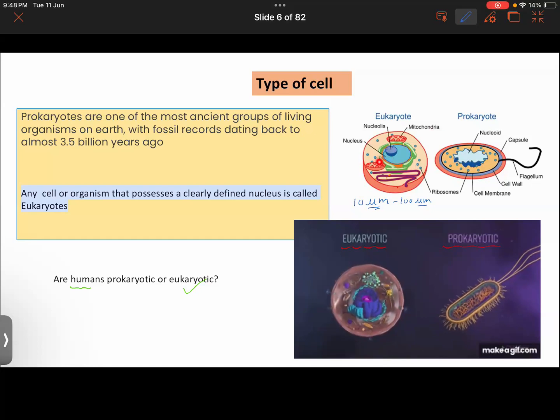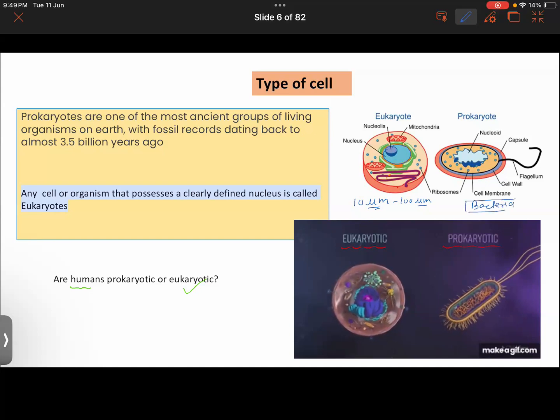Prokaryotes are one of the most ancient groups of living organisms. Those organisms in which this kind of cell is found are called prokaryotes. It is found in bacteria.